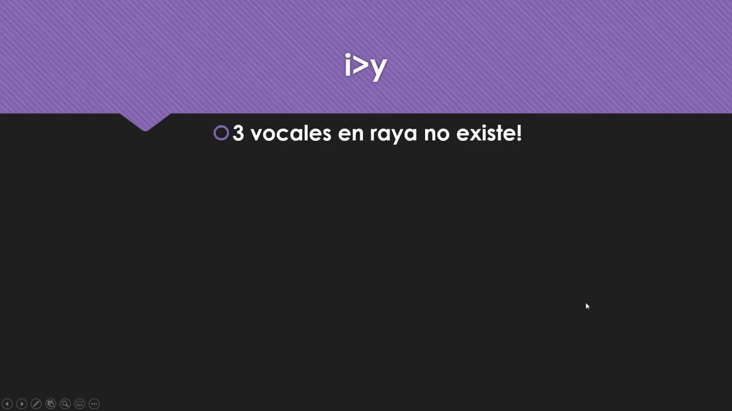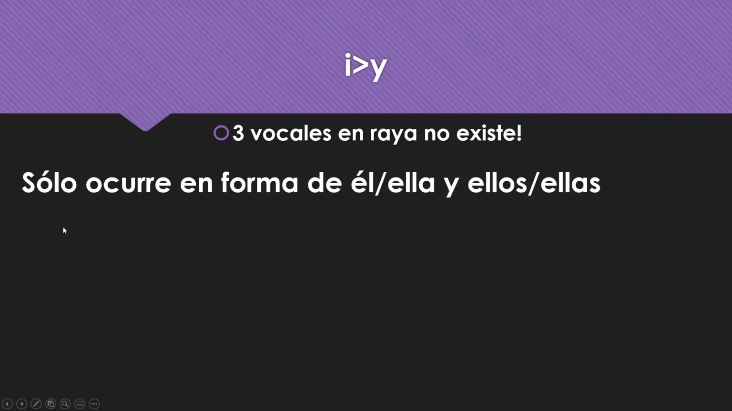Okay. We also had the I to Y's, which is the triple vowel rule. Remember, 3 vowels in a row don't exist in Spanish. Sometimes the U is a vowel, sometimes it's not. So that's not always the case with that one. Those you would have to memorize. But anything else, if you see a triple vowel, you can't have it. Okay? Solo ocurre en la forma de él, ella, usted y ellos, ellas, ustedes. Only happens in él, ella, usted and ellos, ellas, ustedes in the preterite tense.